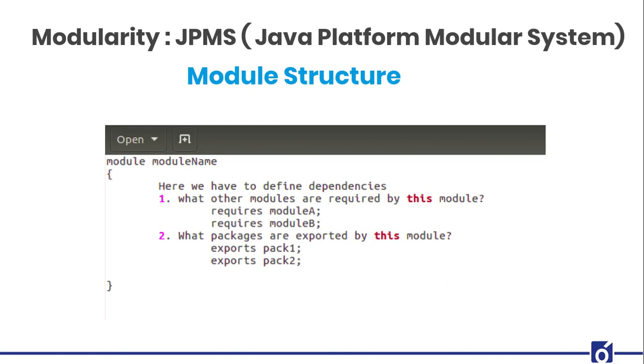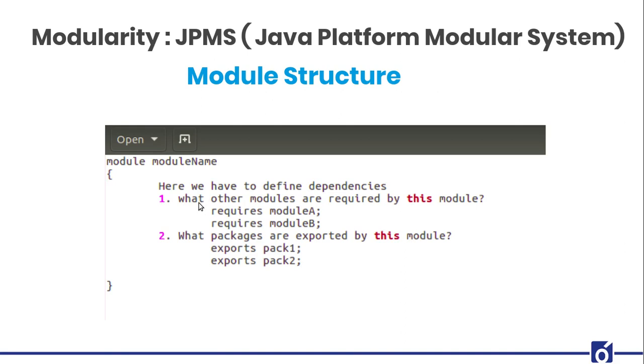There is the module structure. The module structure actually contains the name of the module. This is the module keyword which is used inside our module-info.java file, and this is the name of the module. Module name is actually the name of the module, so don't get confused. If suppose your module name is module A, for example, you will be using module A here. This is the key, this is the name of your module. Inside this module-info.java file, we have the module name, and then we have a few more things.